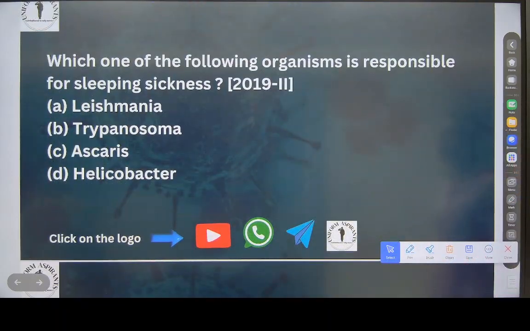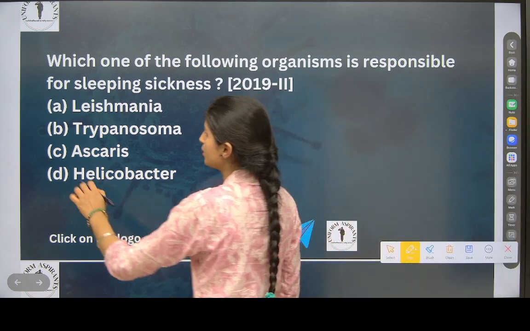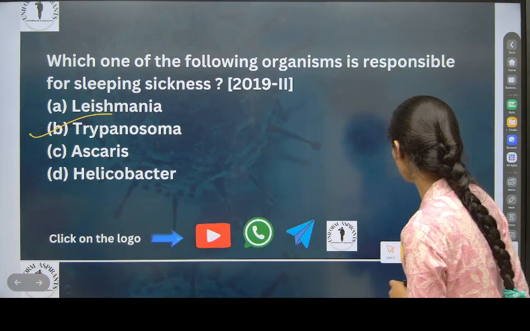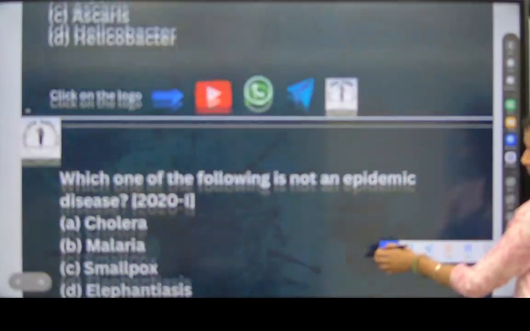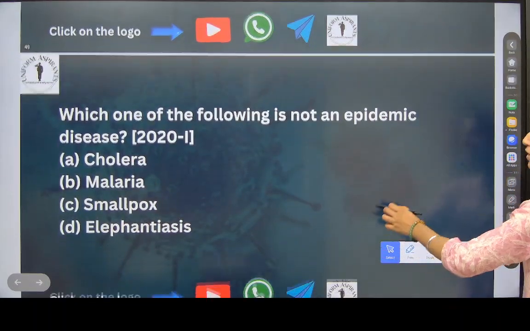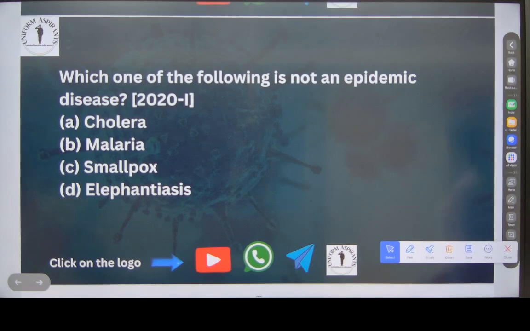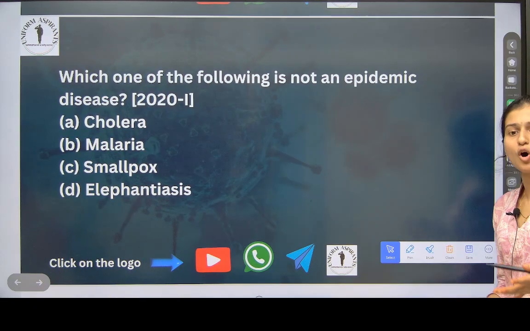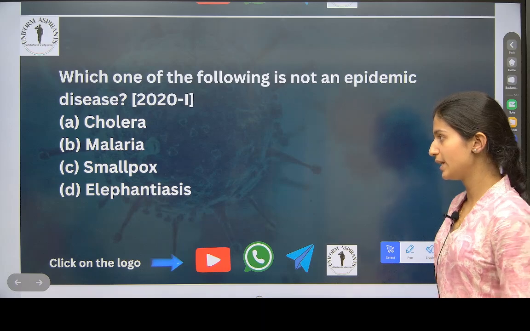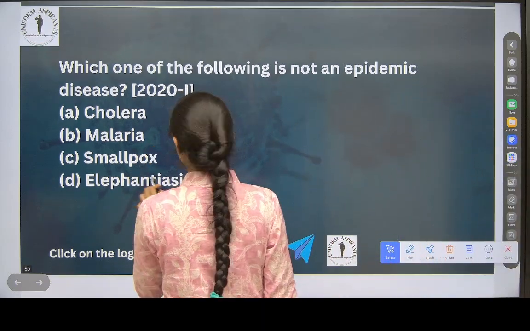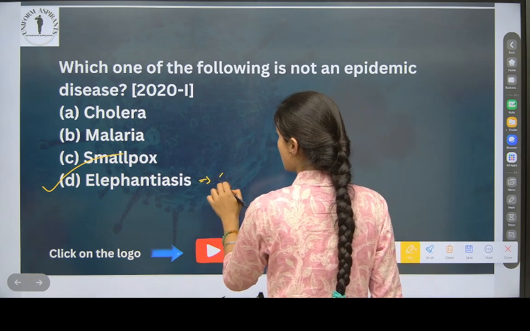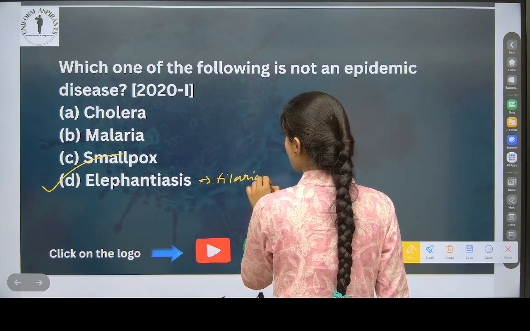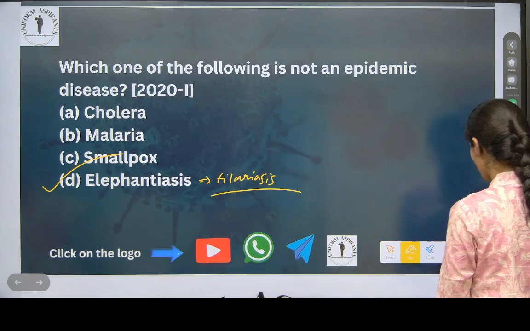Which one of the following organisms is responsible for sleeping sickness? Yesterday only we saw Trypanosoma. Yes or no? Trypanosoma. Which one of the following is not an epidemic disease? Epidemic means what? It gets spread in small areas. So elephantiasis is not an epidemic disease. This is also called filariasis. Okay.